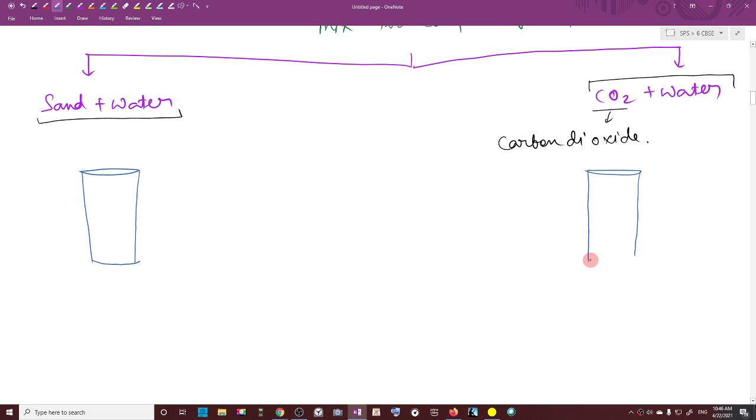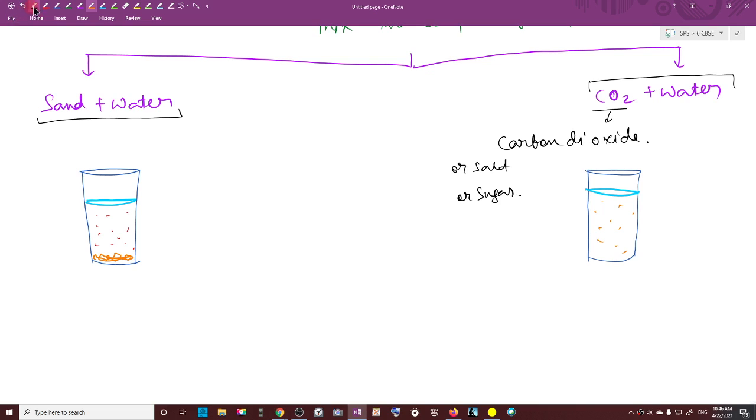In case of sand and water, we will see that the sand is accumulated at the bottom and a part of water will be at the top. The in between thing is also not homogeneous. Is that clear? But if we add carbon dioxide or salt or sugar to water, we will get a uniform mixture.